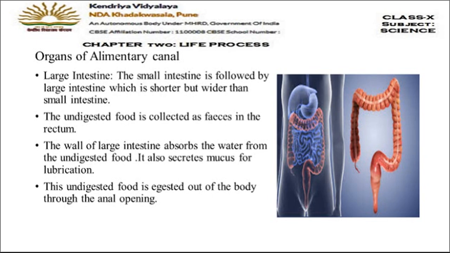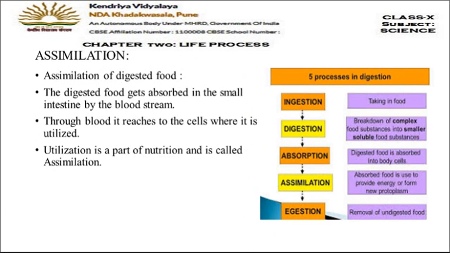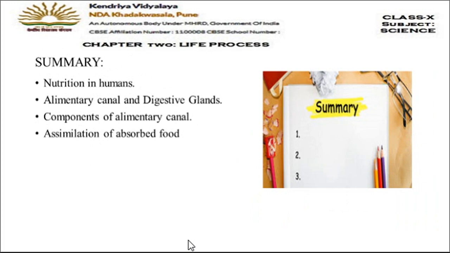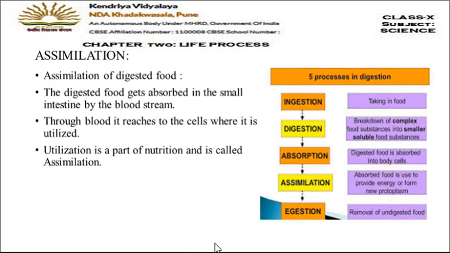The last topic left is assimilation. Absorption has occurred in the small intestine, and the next step of nutrition is assimilation. Assimilation is nothing but the utilization of the digested food. The digested food, once it goes into the blood, is carried to every cell of the body, where it is burned in the presence of oxygen and energy is released. So this utilization of the food is a part of nutrition and is called assimilation.